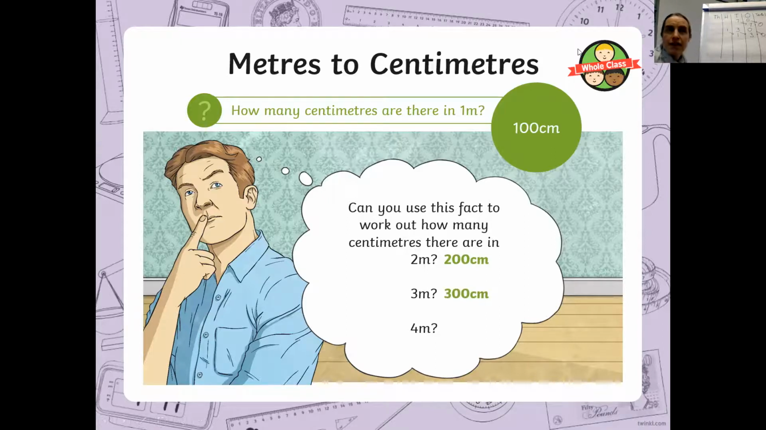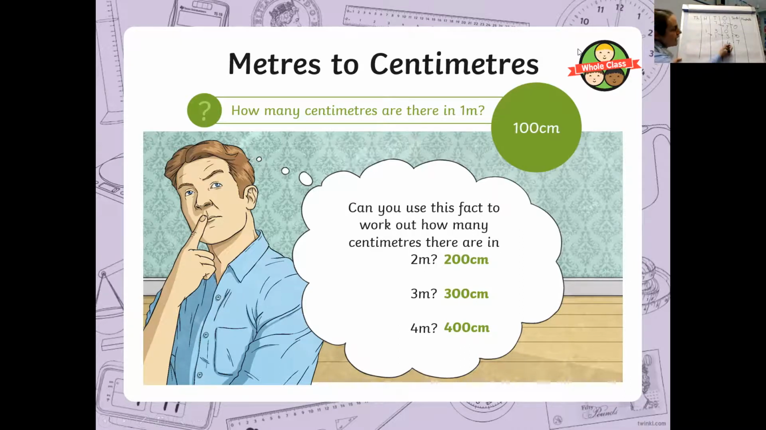What about if the question said, if I'd measured something and it came to 4.7 meters? What I would do to start with is I'd put my 4.7 in my place value grid. And then I want you to pause the video and work out what 4.7 meters is in centimeters by multiplying 4.7 by 100, by moving the digits 2 places to the left. Pause the video, have a go.